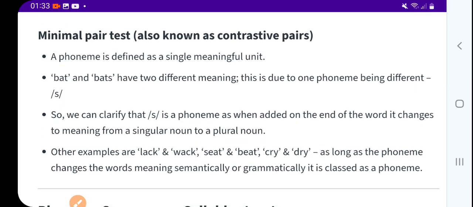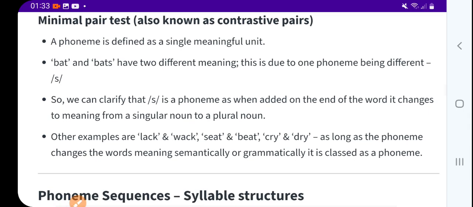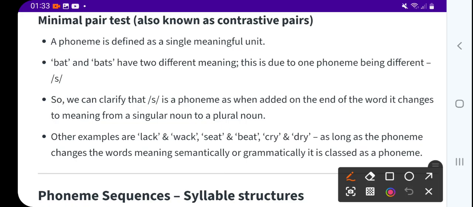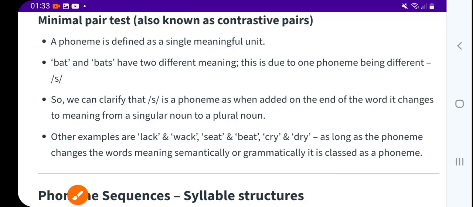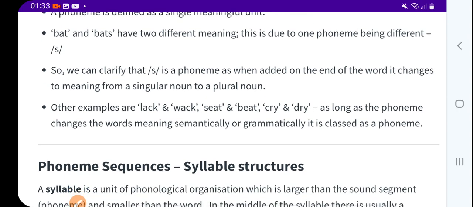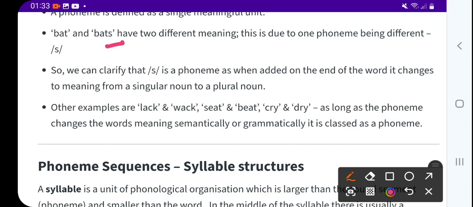Now, the minimal pair test, also known as contrastive pairs. A phoneme is defined as a single meaningful unit. Bat and bats is a good example: they have two different meanings.